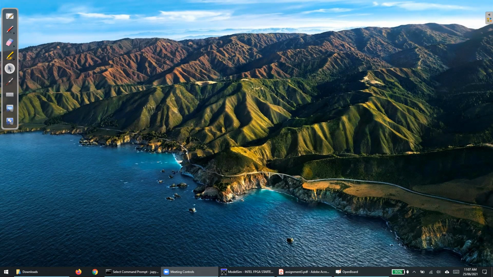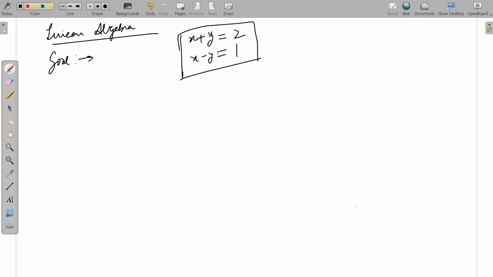So do you think if I have an equation, set of equations like x plus y is equal to 2 and x minus y is equal to 1, do you think that this would be a solution for this? It is not visible, but if you are writing something, it is not visible. You can't see it? No, sir. I can't see it. Can you see now? Yes, sir. Okay.